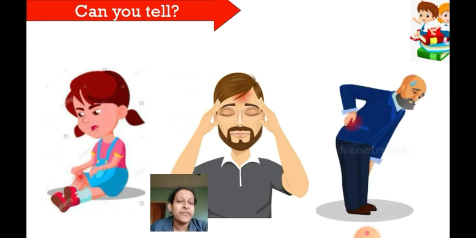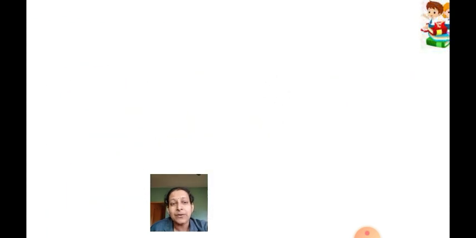Suppose your grandfather is always having the problem of backache. Do you get backache? Definitely not. Then when is it that you are told not to go near a sick person, not to use their utensils for eating or drinking, or not to use their handkerchief and their clothes? Let's see when you are told not to go near such a sick person.